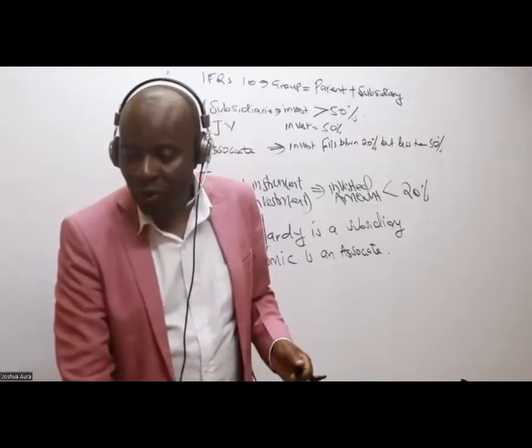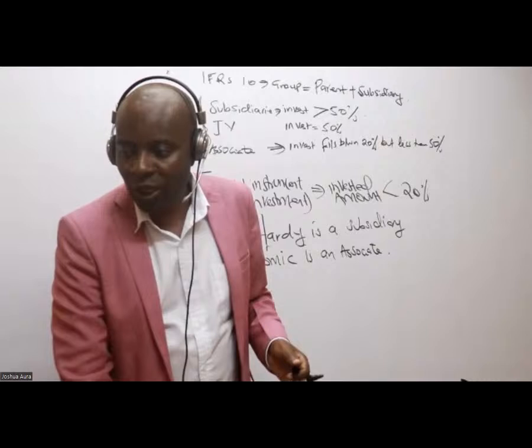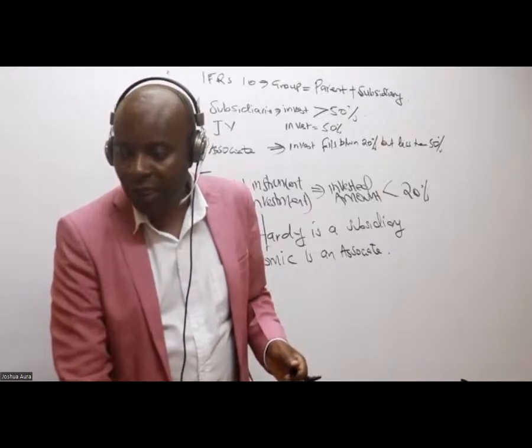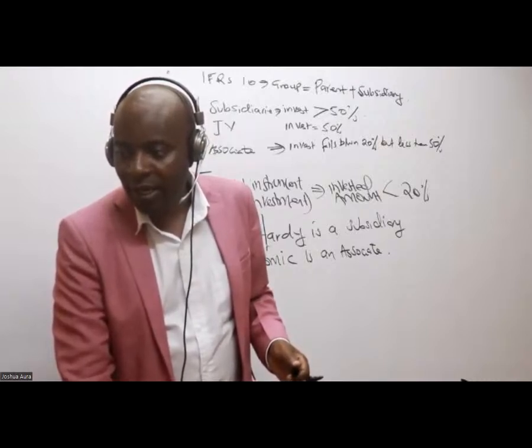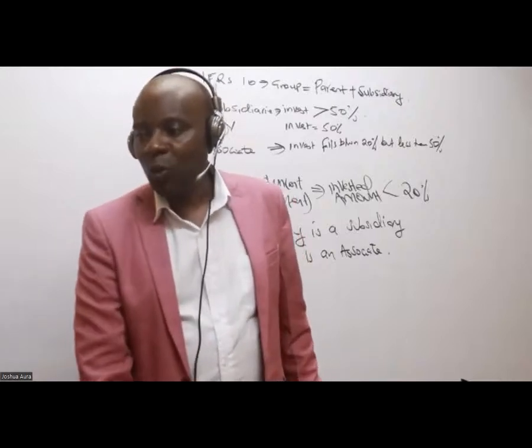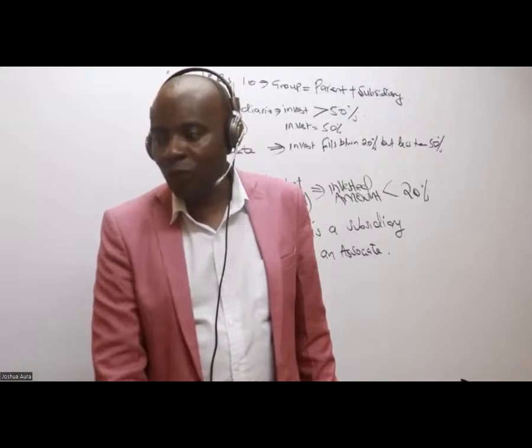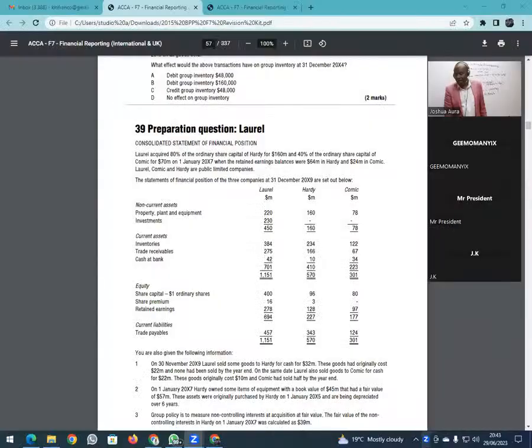So they have told us here, which is very important, ladies and gentlemen, this fact here. Remember, we have just bought 80% of Handy. So Handy is a subsidiary, and 40% of Comic. So Comic is an associate. And as somebody has told us, if it's a CASNEB question paper, I will delete this column of Comic, the whole of it, because Comic is an associate. Comic will never be consolidated.